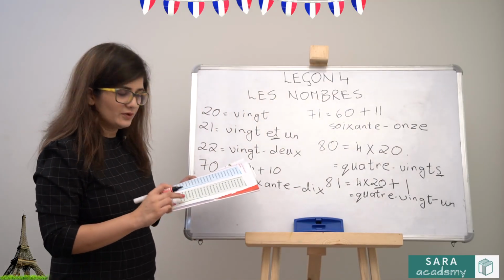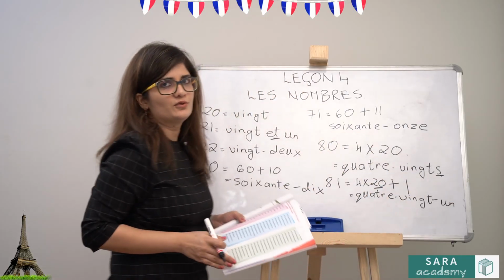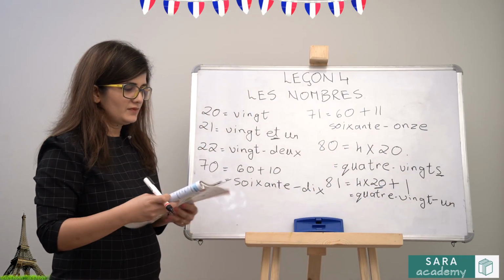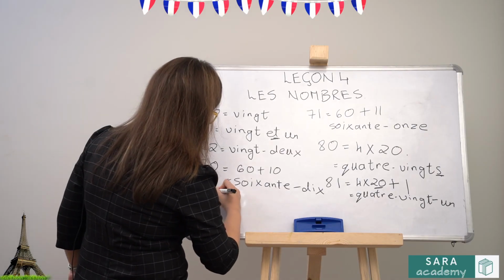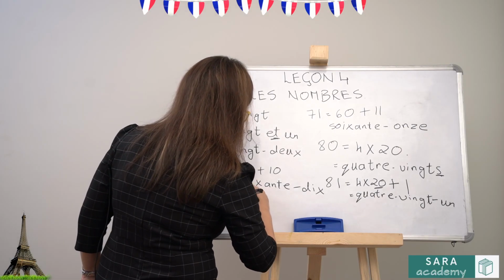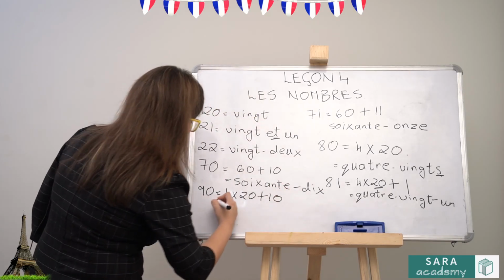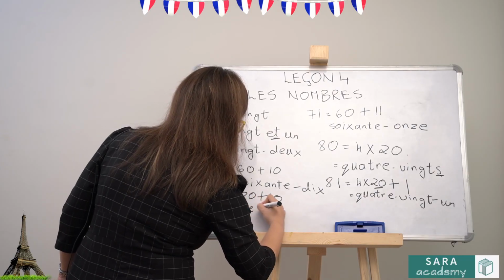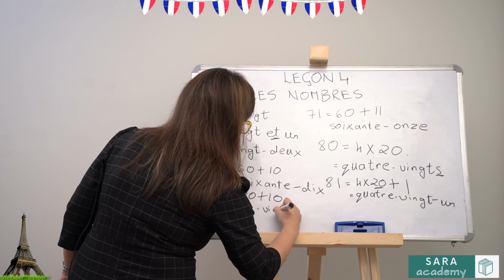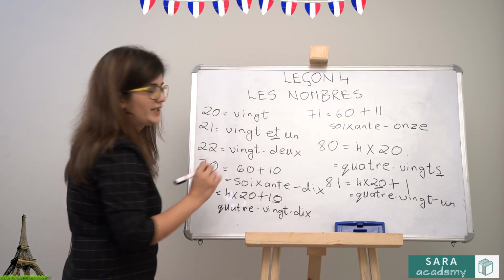So 82 will be 4 into 20 plus 2. And your 90 is 4 into 20 plus 10. So your word would be quatre-vingt-dix, your 10.